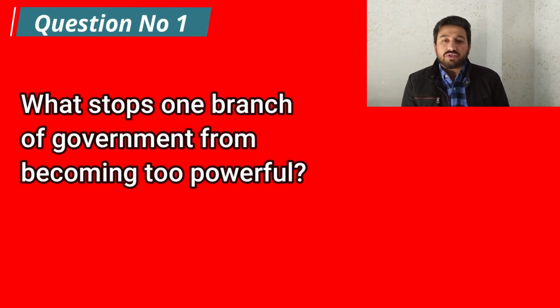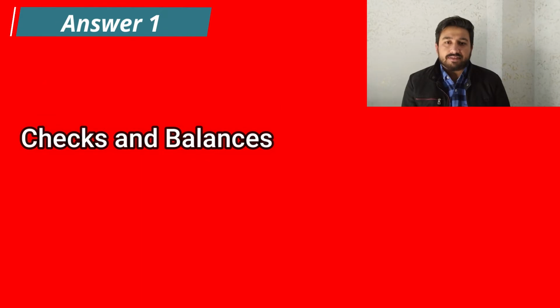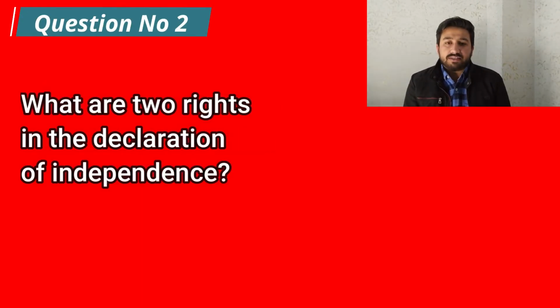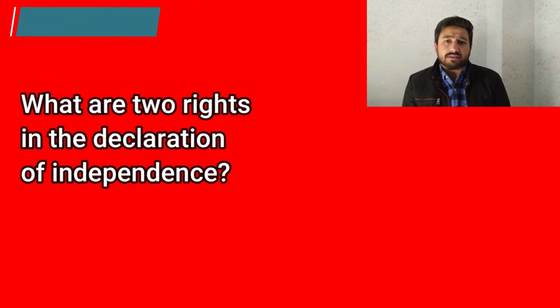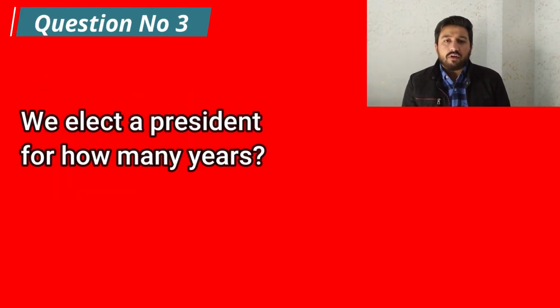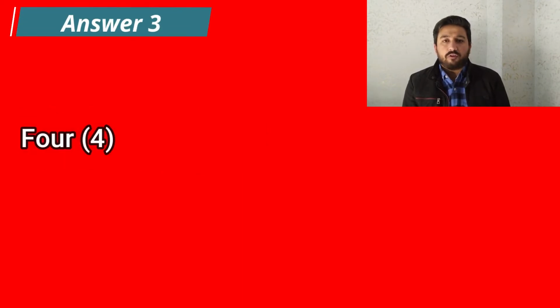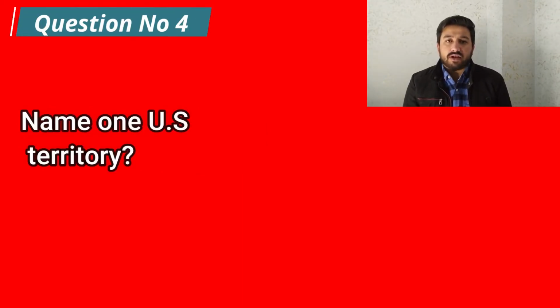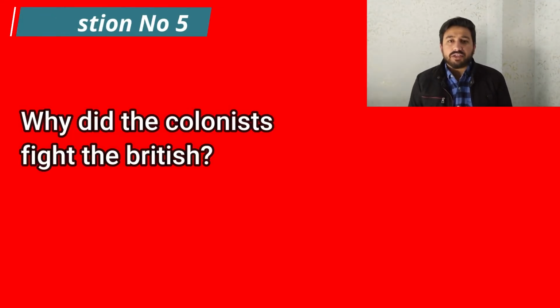What stops one branch of government from becoming too powerful? Checks and balances. What are 2 rights in the Declaration of Independence? Life and liberty. We elect a president for how many years? 4. Name 1 US territory. Puerto Rico. Why did the colonists fight the British?